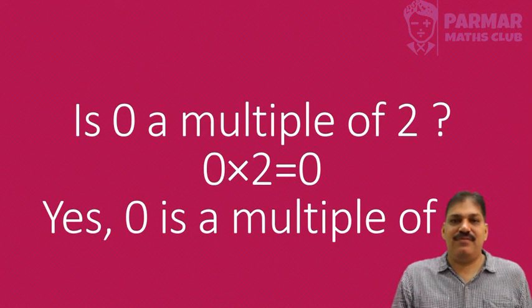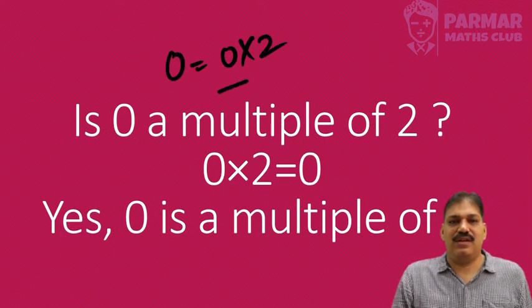Is 0 a multiple of 2? Obviously 0 can be written as 0 times 2. That is, 0 is a multiple of 2. So 0 is an even number.